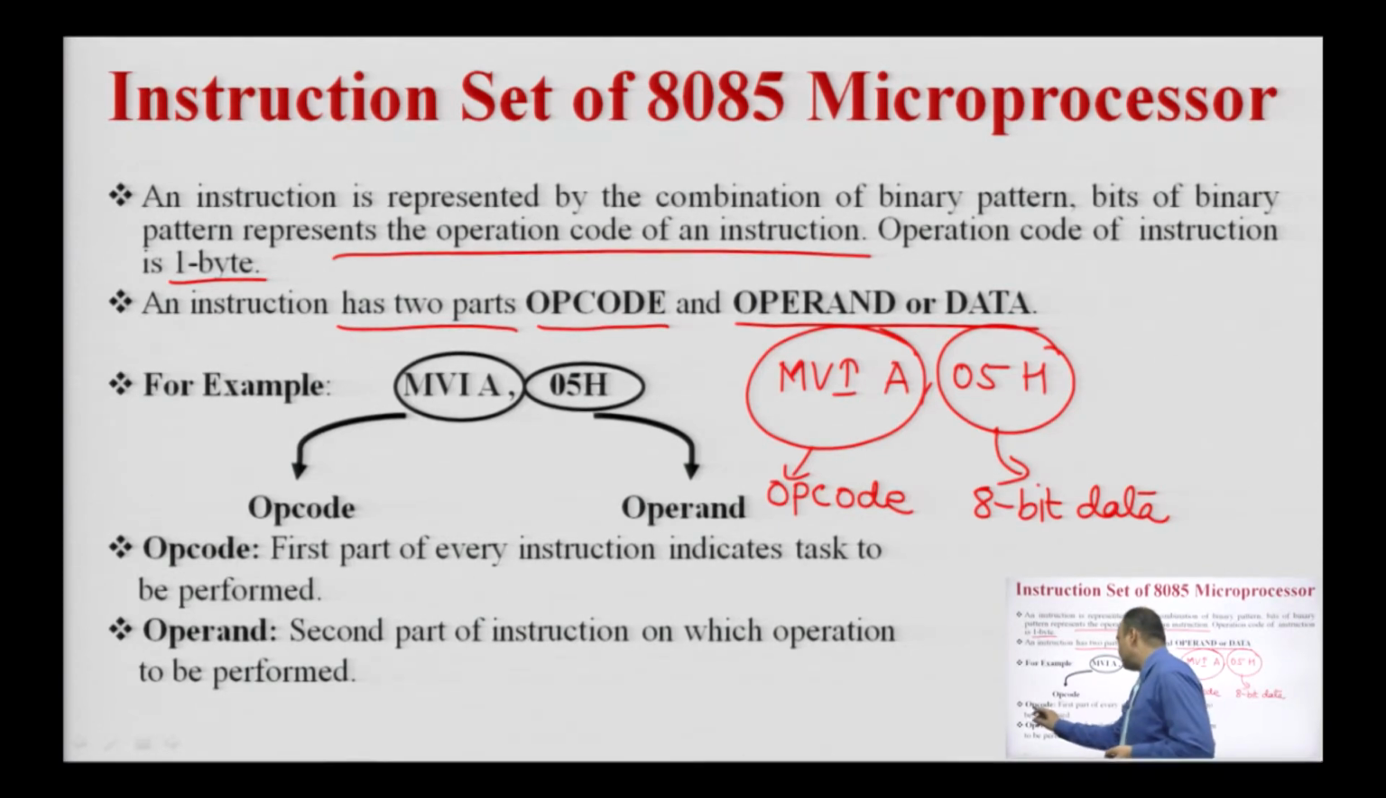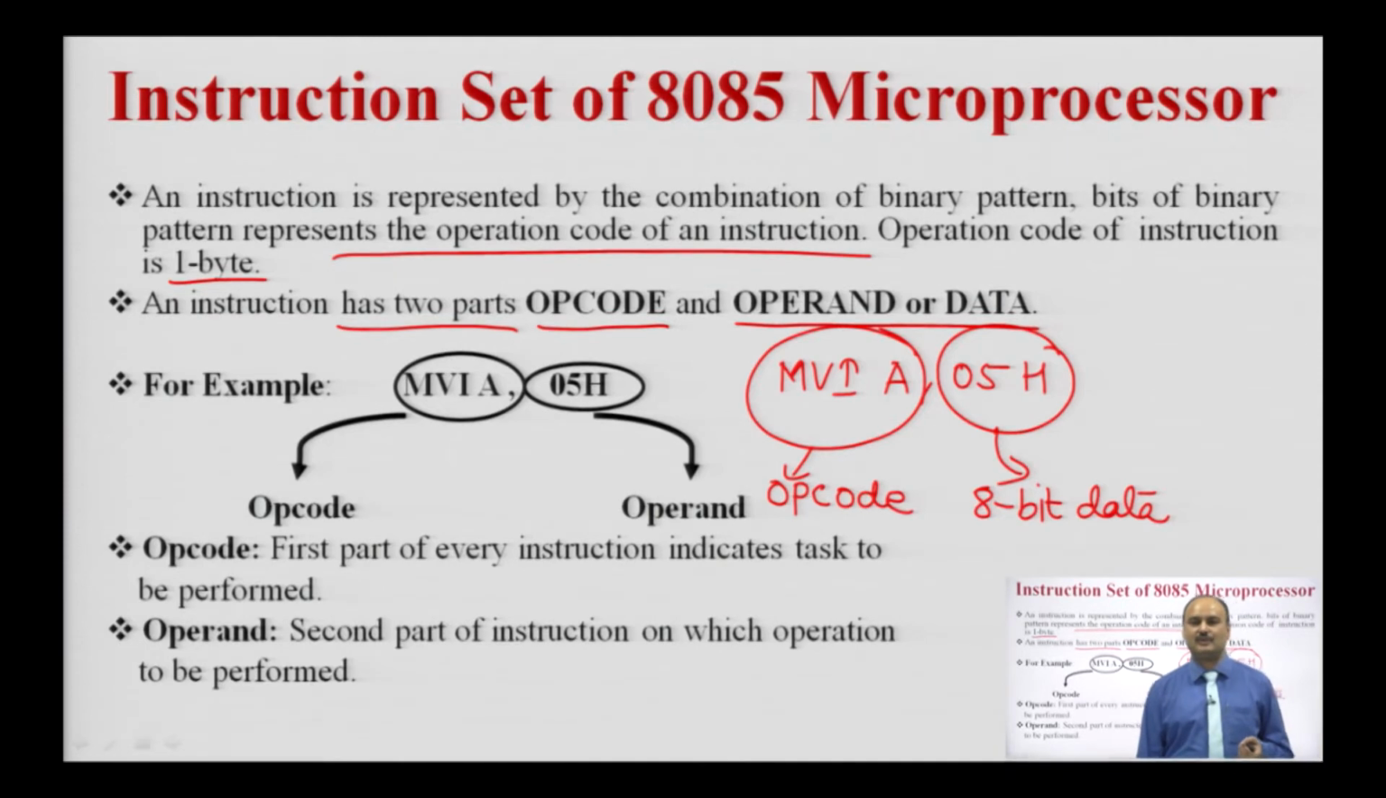What is opcode? The first part of every instruction indicates the task to be performed. So, whenever the microprocessor decodes the operation code, it will identify which operation or which task is required. For each and every instruction, the first part is the operation code. To decode the operation code, the microprocessor will execute the opcode fetch machine cycle. It will fetch the operation code from the memory.